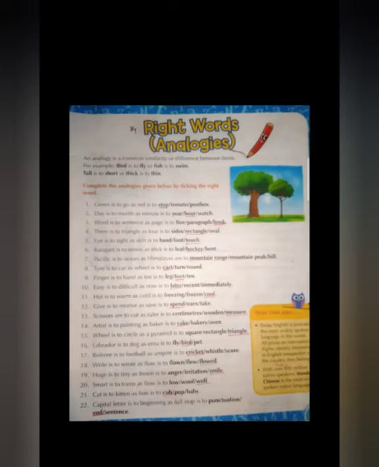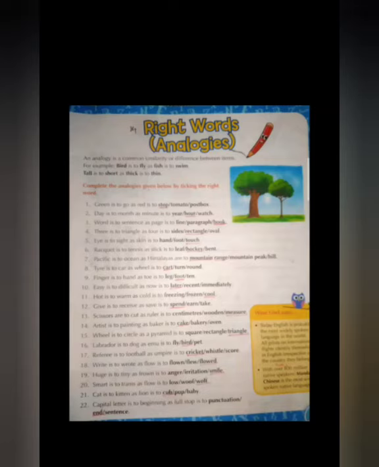21st, cat is to kitten as lion is to. The young one of a cat is kitten. The young one of a lion is cub. C-U-B, cub. Underline cub. The young one of a cat is kitten. The young one of a lion is cub. C-U-B, cub. Underline. 22nd and last one.